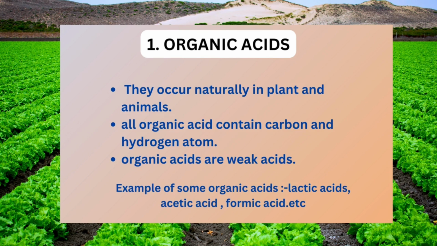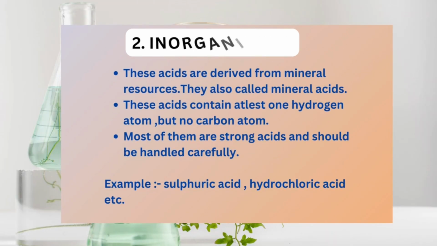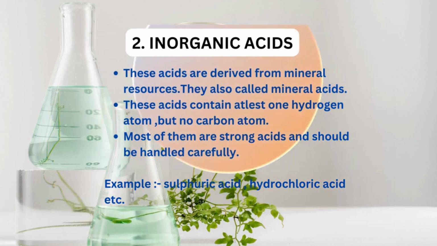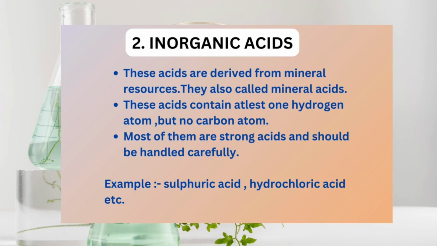The next type of acid is inorganic acid. These acids are derived from mineral resources. They are also called mineral acids. And these acids contain at least one hydrogen but no carbon. Most of them are strong acids and should be handled carefully. Handle carefully means acids are dangerous and harmful for our skin. Always use a test tube when using chemicals or acids. Some examples of inorganic acid are sulfuric acid and hydrochloric acid.